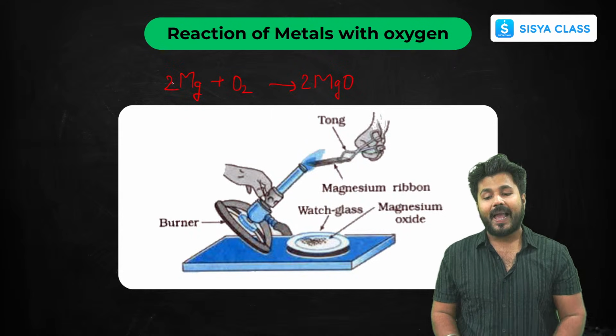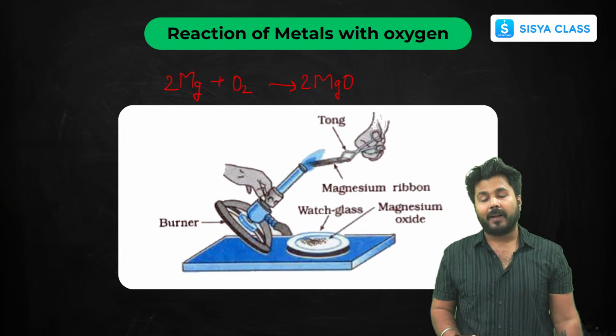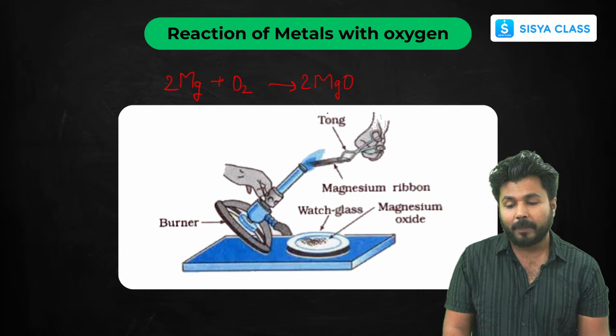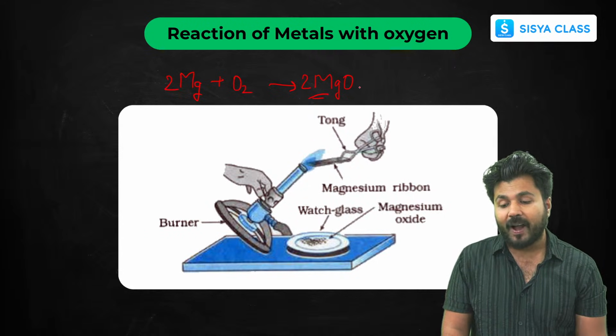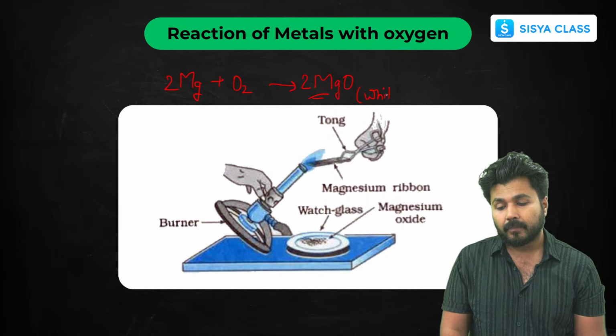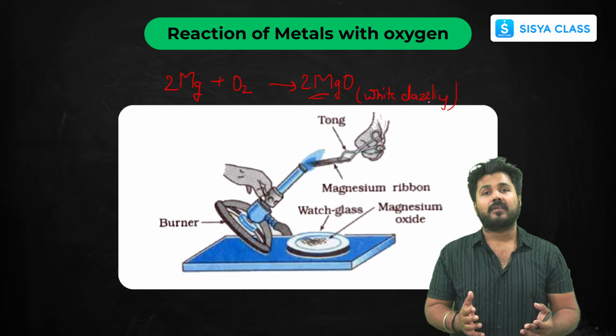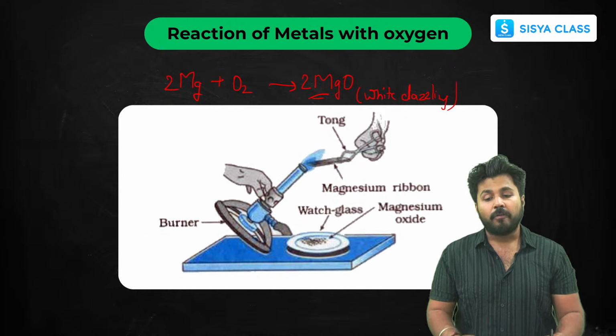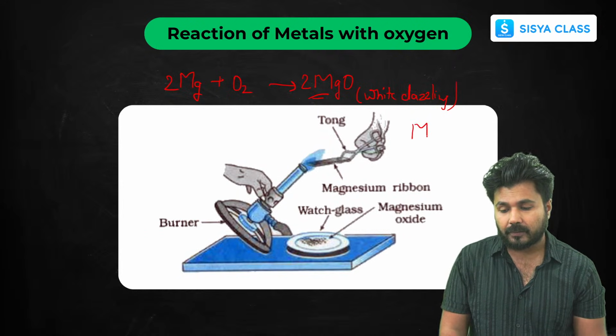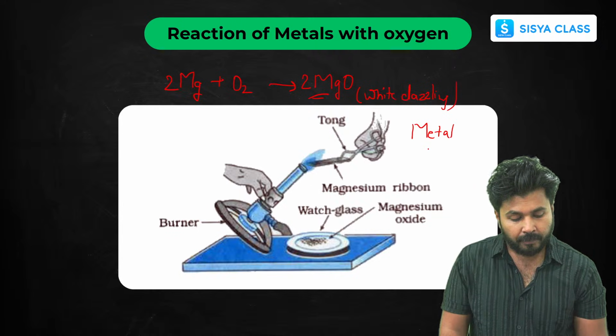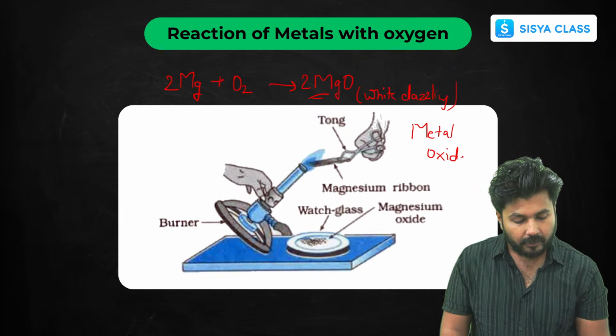This is the reaction of the magnesium ribbon experiment, and you get magnesium oxide with a white dazzling flame. So what does this conclude? This concludes that mostly metals, on reacting with oxygen, form metal oxides.